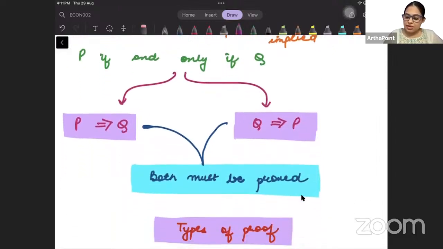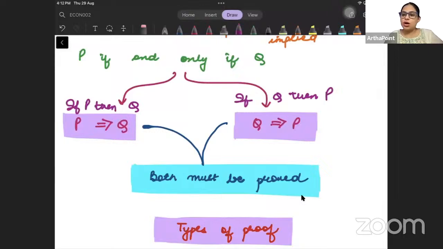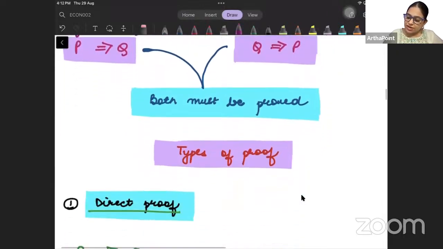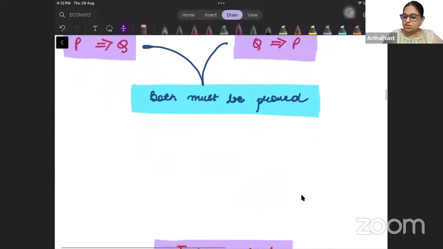What does this mean? If P then Q, if Q then P. If P is there then Q will be there, if Q is there then P will be there. So whenever you see this kind of statement, P implies and is implied by Q, in this you need to prove two things. What will you prove?